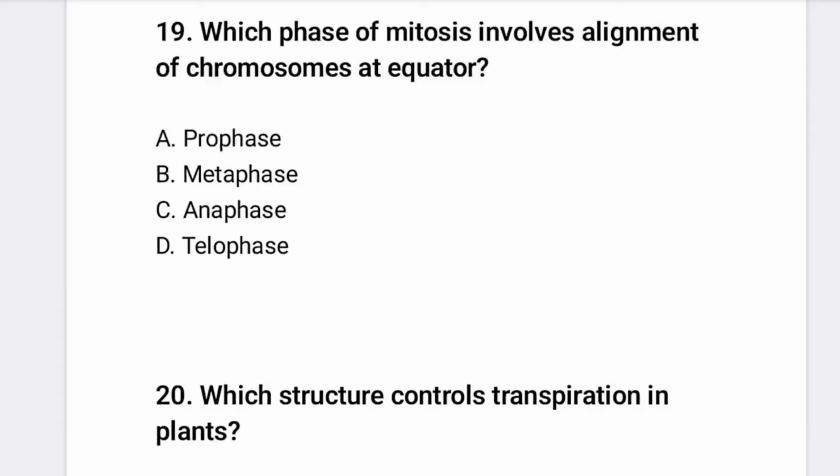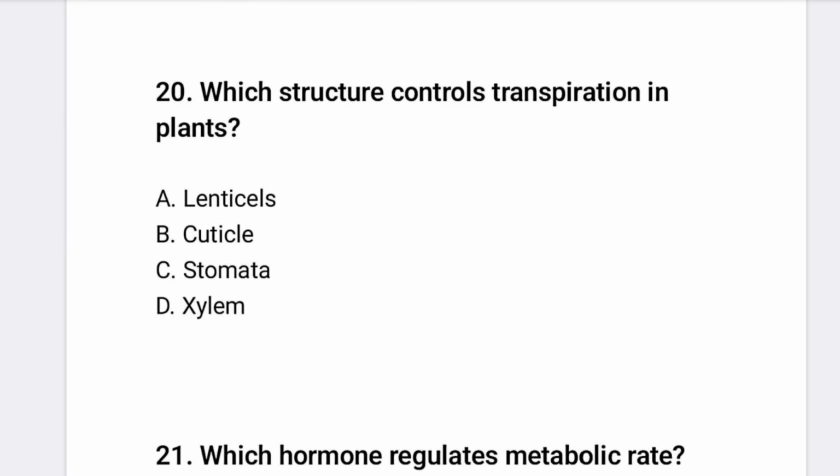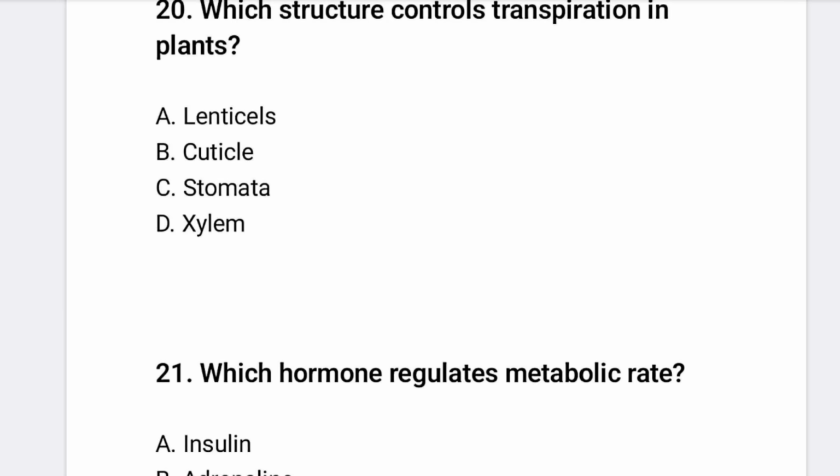Okay. Another, 20, which structure controls transpiration in plants? Lenticels, cuticle, stomata, or xylem. So for option number 20, the correct option is C, stomata. Okay, it controls transpiration in plants.